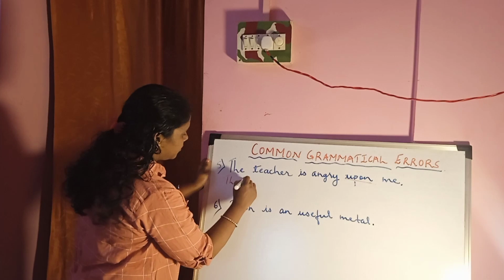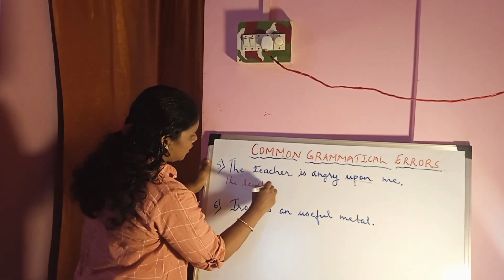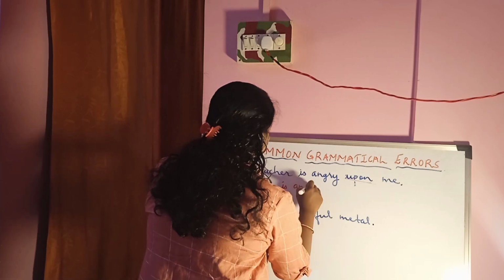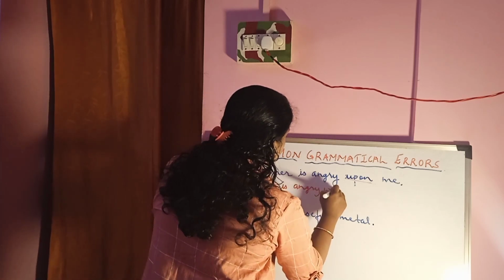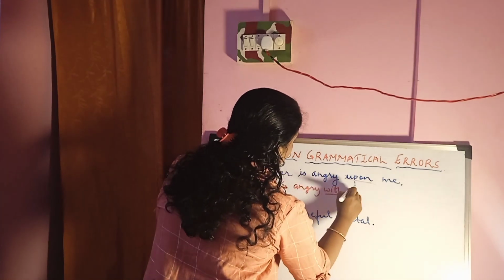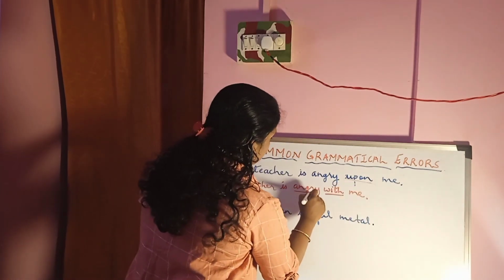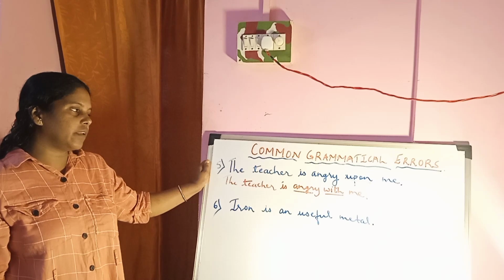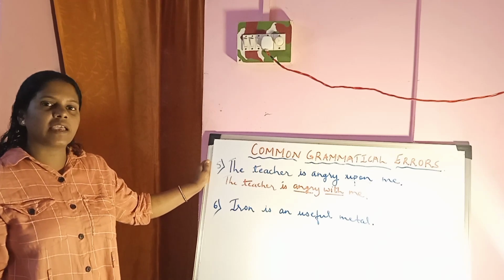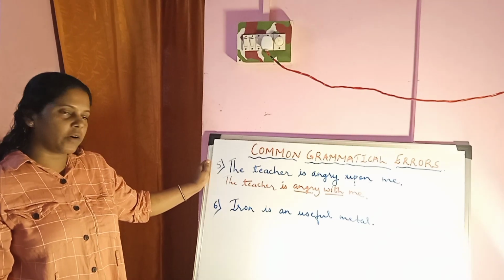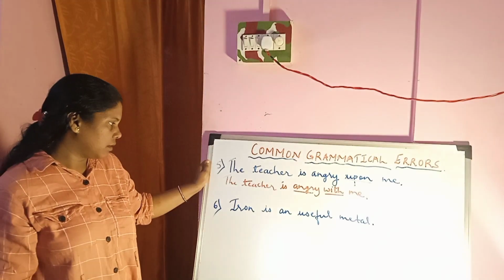The teacher is angry with me. Angry, this, the teacher is angry with me. My friend is angry with me. My mother is angry with me. Not upon me, but with me.